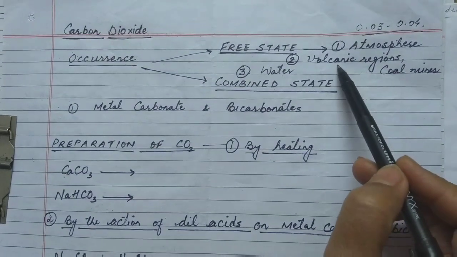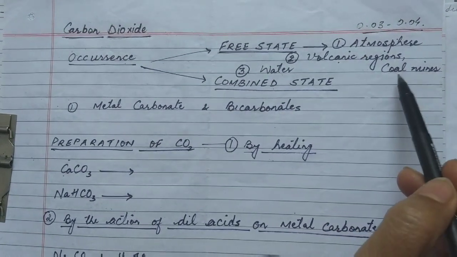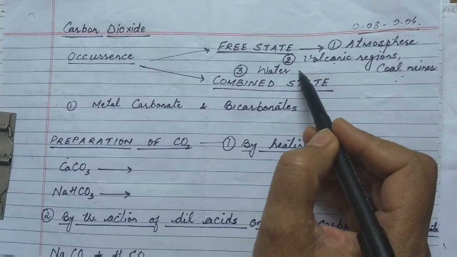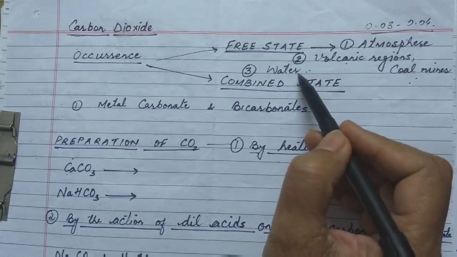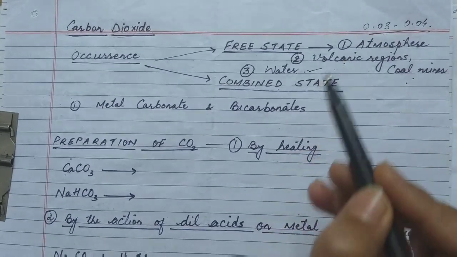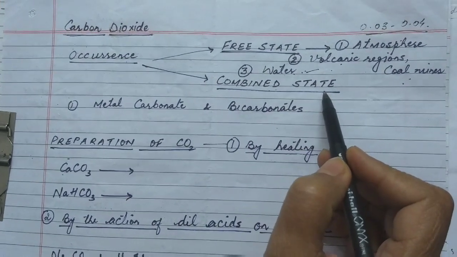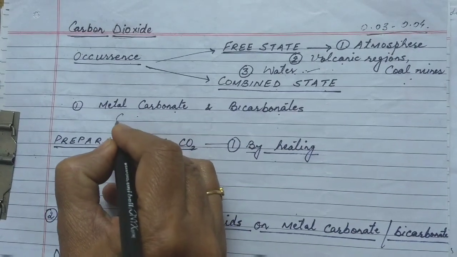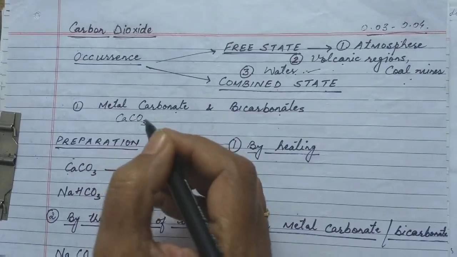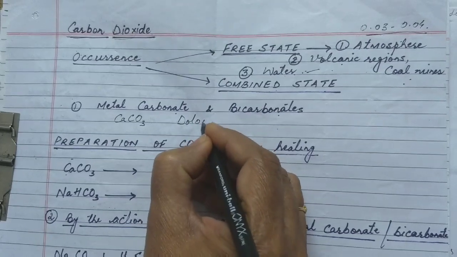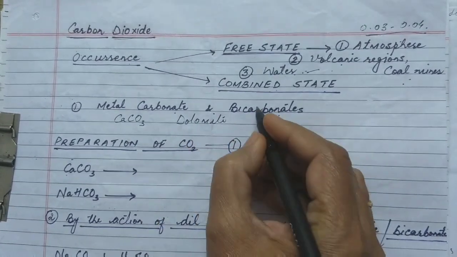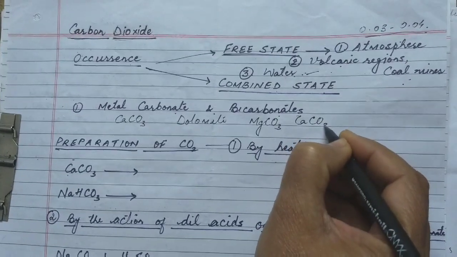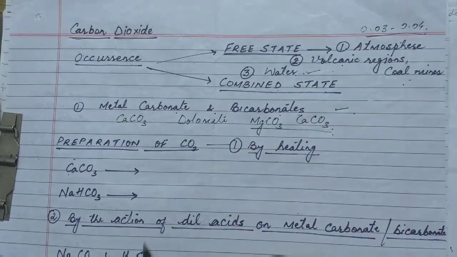Then in the regions where volcanic eruptions can be seen or coal mines are there, carbon dioxide is found in its free state. And in water bodies, soluble carbon dioxide is there in free state. Coming to the combined state, it occurs in metallic carbonates or bicarbonates in the form of marble, that is calcium carbonate, or dolomite, a compound of magnesium and calcium carbonate. So these are the combined states of carbon.